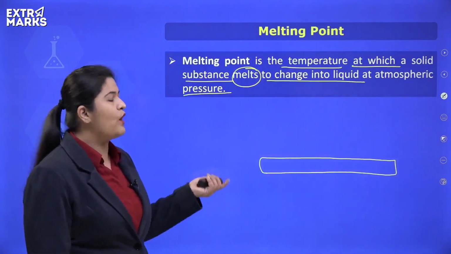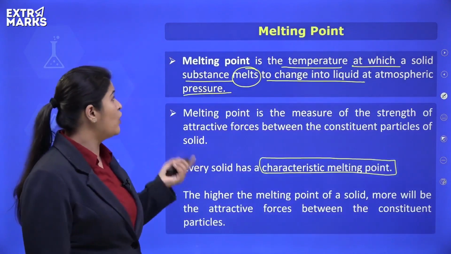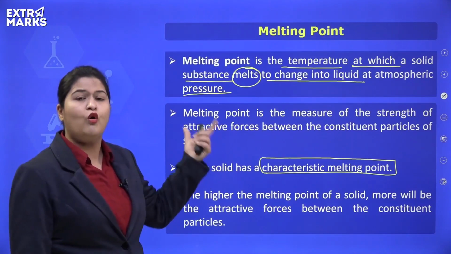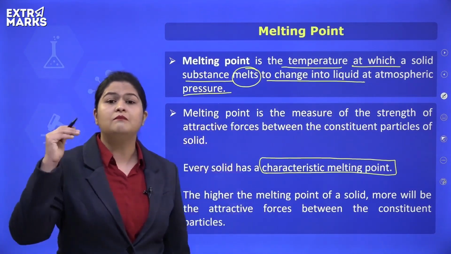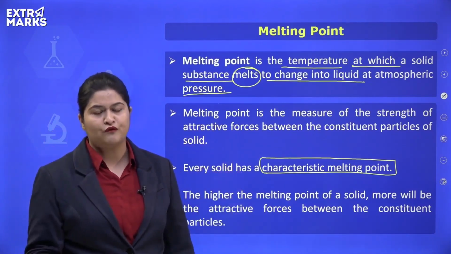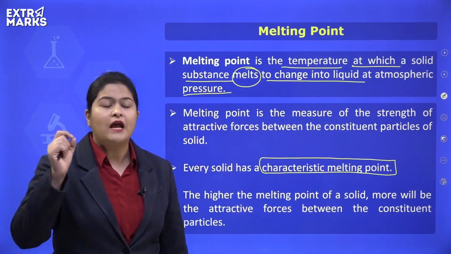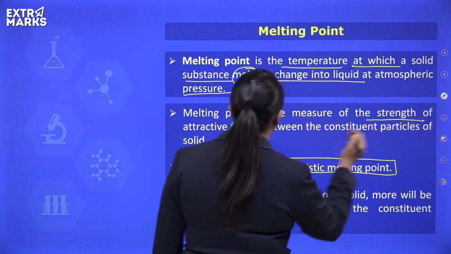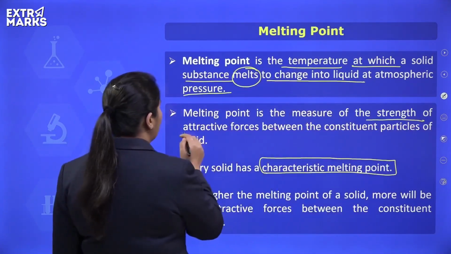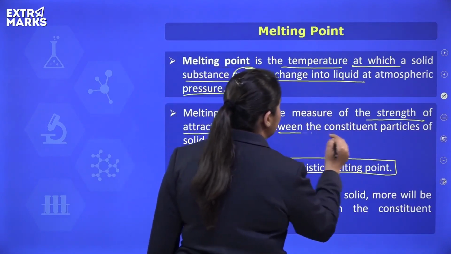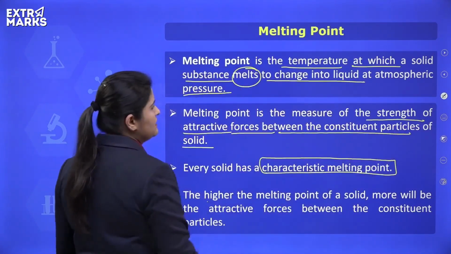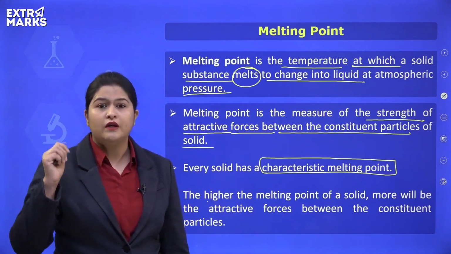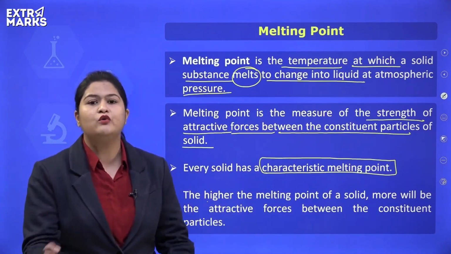So at melting point, the temperature at which a solid substance melts and changes to liquid state at atmospheric pressure, what happens? The kinetic energy becomes sufficient to overcome the forces of attraction. So the value of melting point gives you an idea of the strength of attractive forces existing in between the constituent particles inside a solid. Higher the melting point, that means higher is the magnitude of attractive forces.